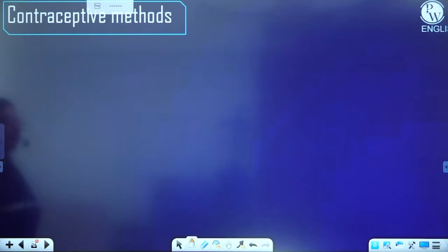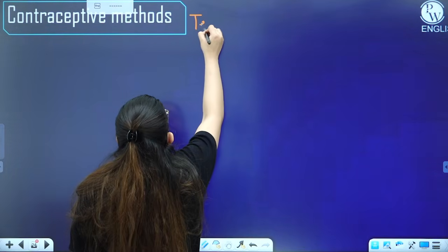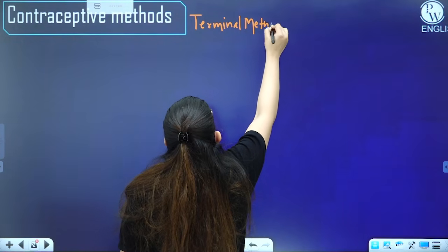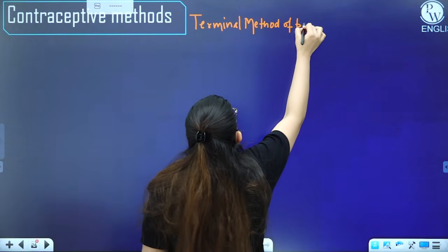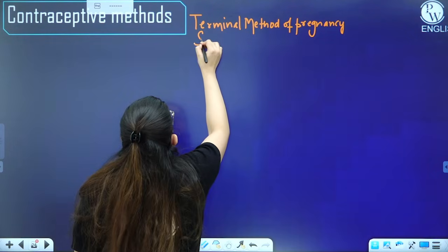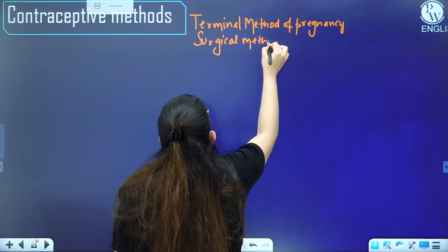Next, we have another contraceptive method. This is the terminal method, meaning the end, completely. It's a terminal method for pregnancy. The method I'm talking about is a surgical method, a surgical method of family planning.